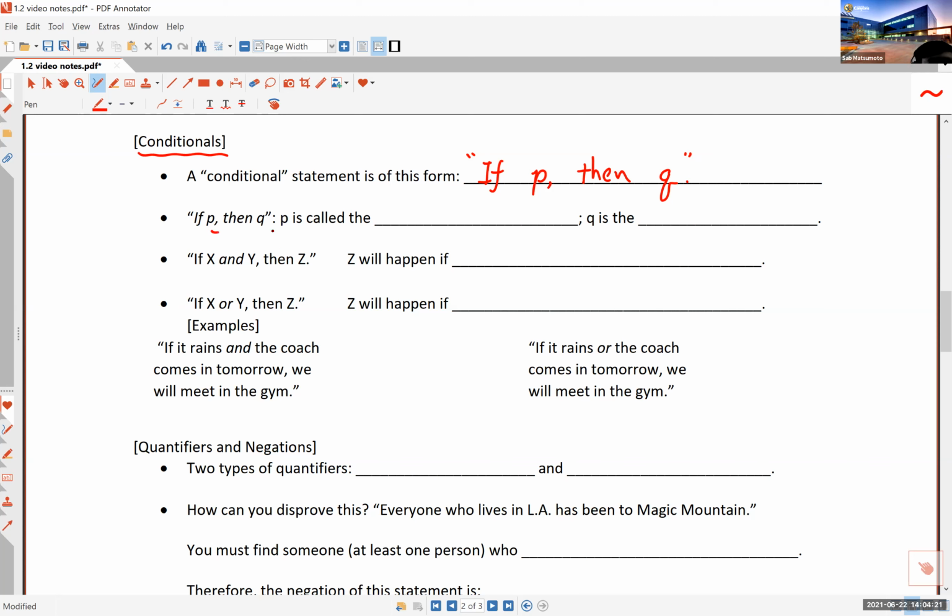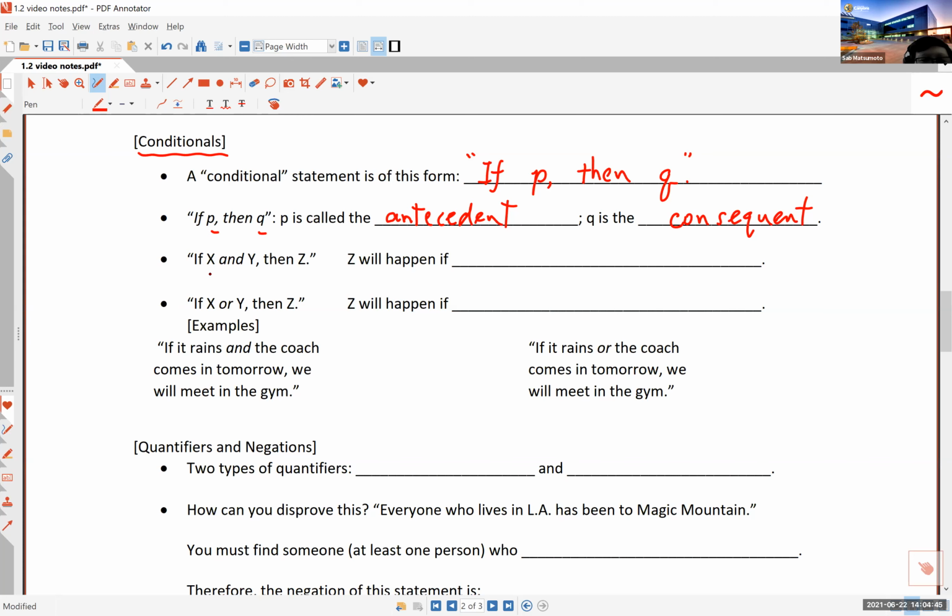If P, then Q. P is called the antecedent, and Q is called the consequent. Sometimes P is called the hypothesis and Q is called the conclusion. But in speaking logically, they use words like antecedent and consequent.